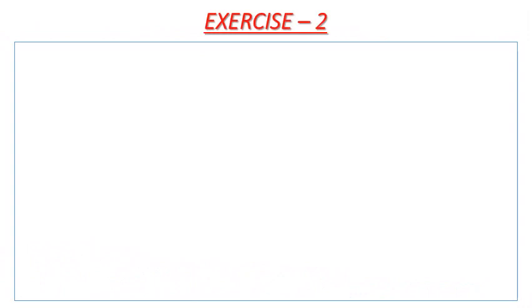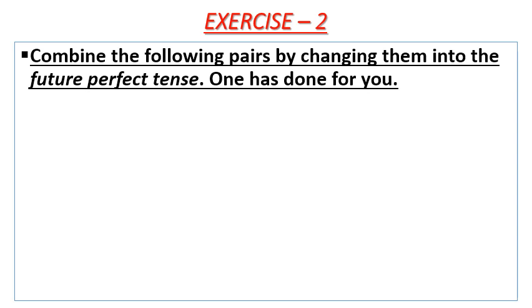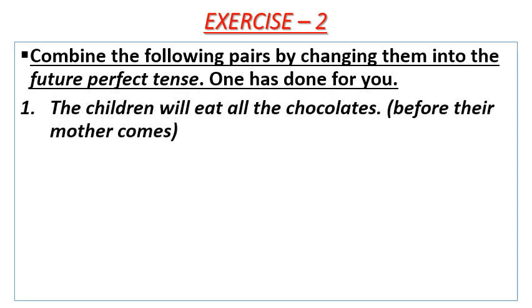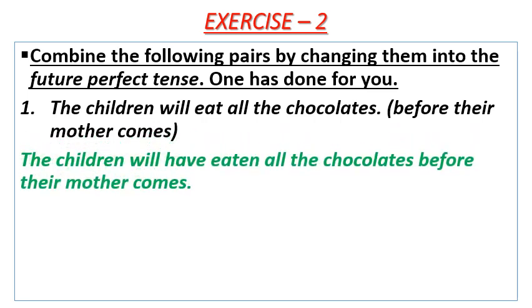Exercise number 2. Combine the following pairs by changing them into the future perfect tense. One has been done for you. The children will eat all the chocolates. Clue is before their mother comes. Answer is the children will have eaten all the chocolates before their mother comes.